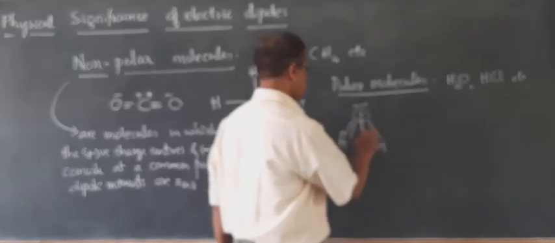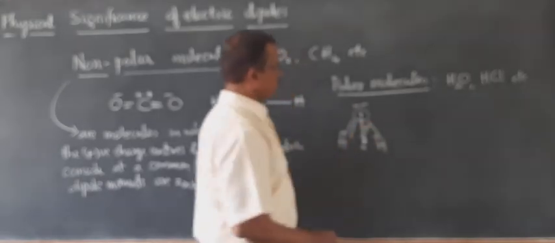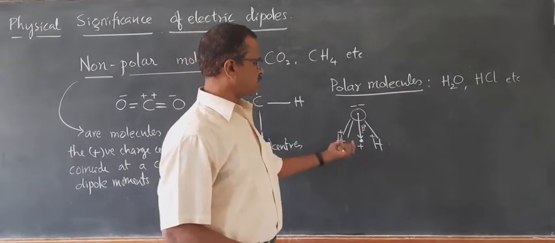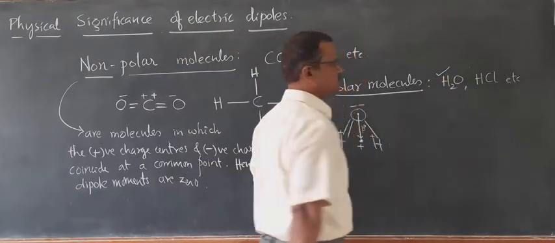Therefore, there is already a dipole moment. This dipole moment points from the negative charge center to the positive charge center, and such molecules are called polar molecules. So H2O is a polar molecule.